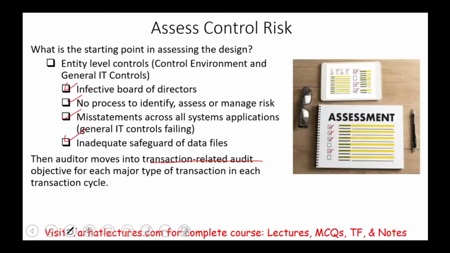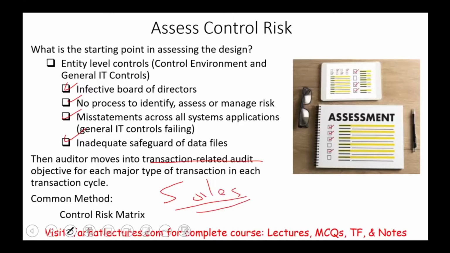And which method do they use? They use something called a control risk matrix. And for the sake of illustration, we're going to be using the sales cycle. The reason I chose the sales cycle is that in the prior session, when we looked at the internal control questionnaire, we discussed the sales cycle. Therefore, we carry on the illustration. So let's take a look at a matrix. I'm going to show you what it looks like.